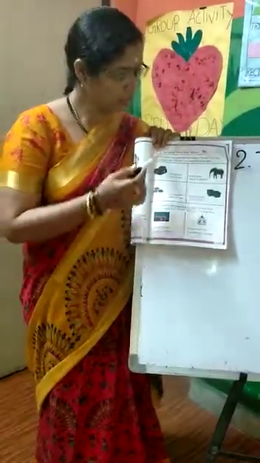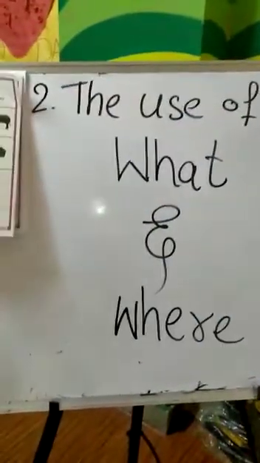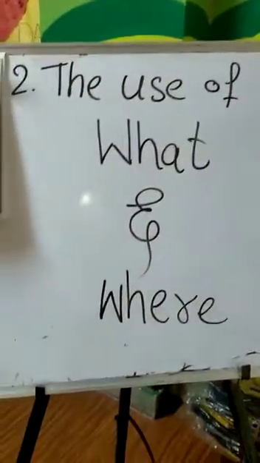Today's concept is the uses of what and where. Okay, the uses of what and where. What is what, children? What means questioning. What is used to ask questions about objects.